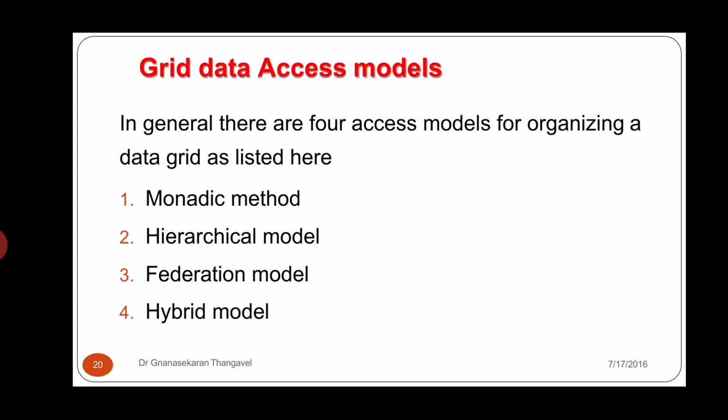And now we see in general the grid data access models. In general, there are four access models for organizing a data grid, as listed here. The first one is the monadic model, the second one is the hierarchical model, the third one is the federation model, and the fourth one, finally, is the hybrid model.